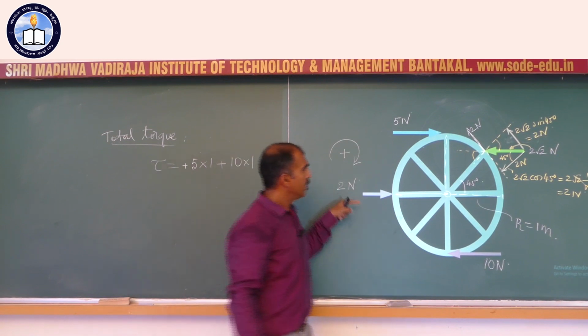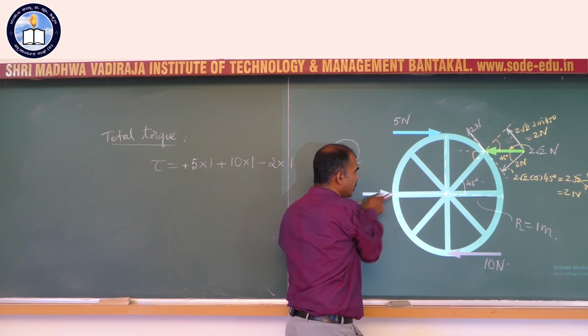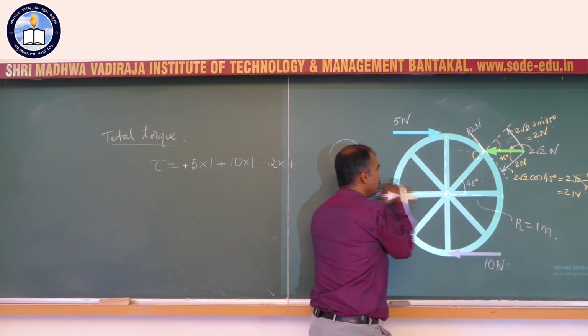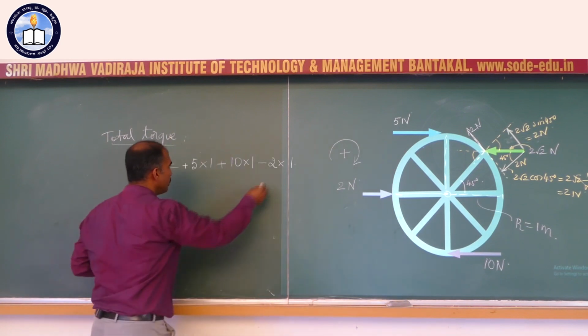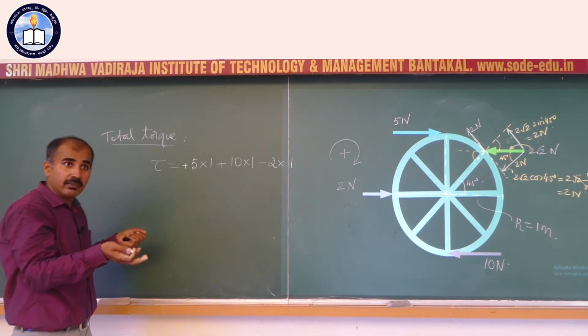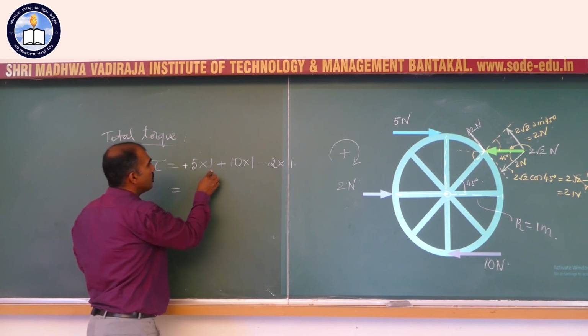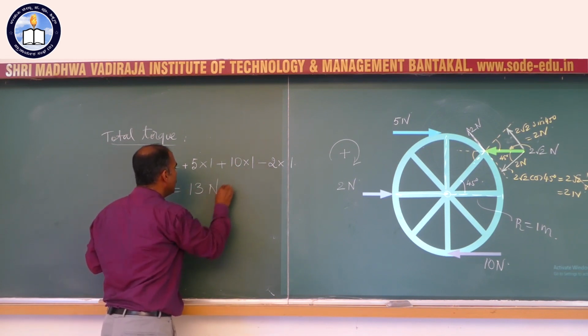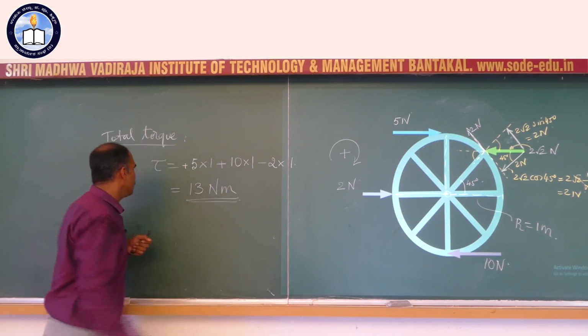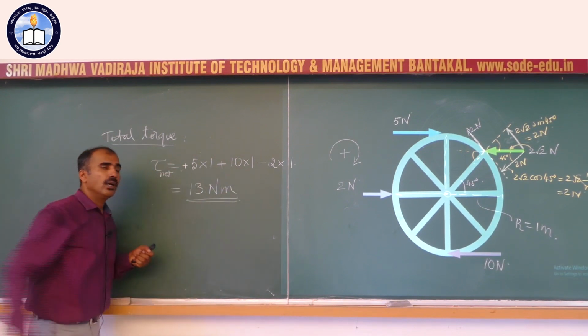You know why? Imagine these forces were not there, only this force was there. It would simply push the wheel along the radius and would not cause any rotation. Therefore, the torque of that force is 0. I have not considered it in my equation. Leave it. 5 times 1, 5, plus 10 times 1, 10, 15, minus 2, that gives you 13 Newton meter. This is the net torque acting on the rigid body.